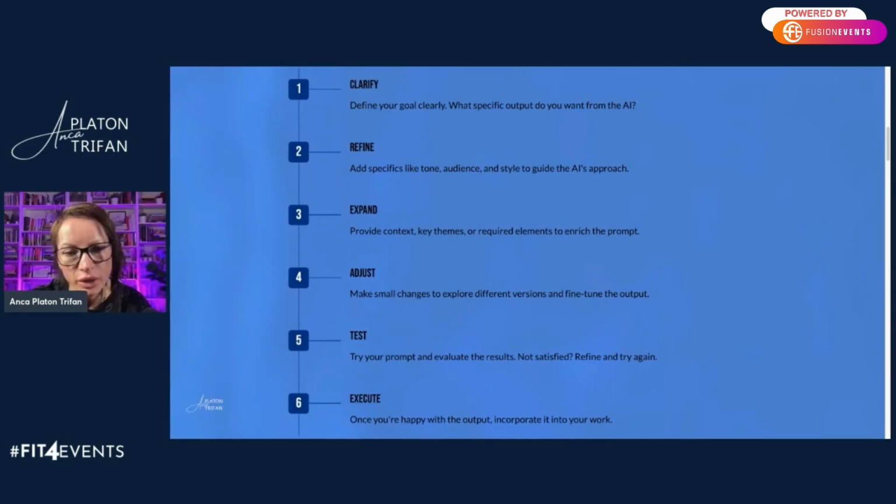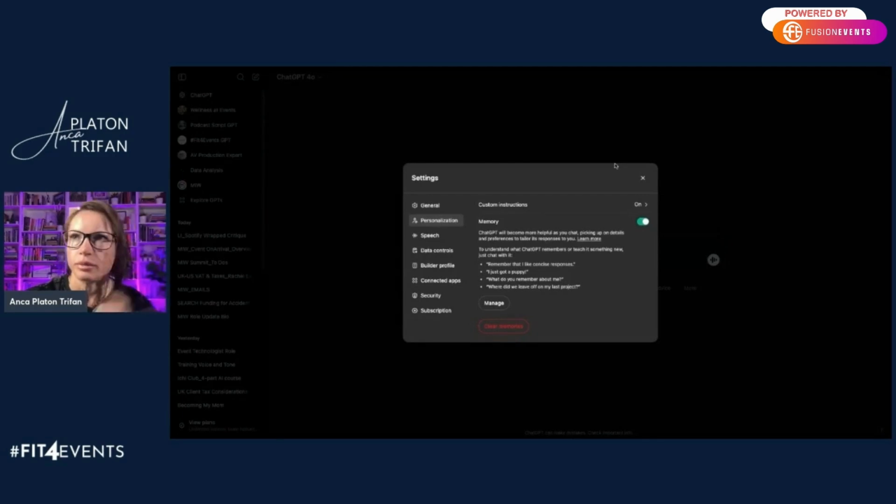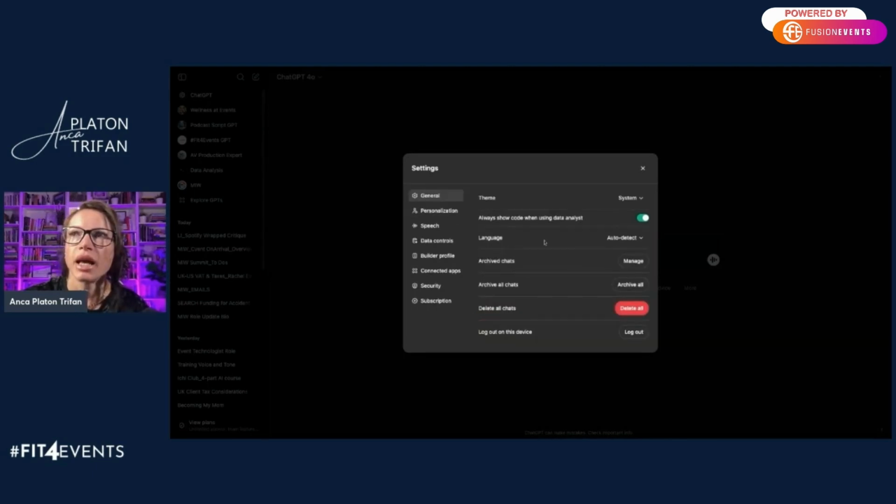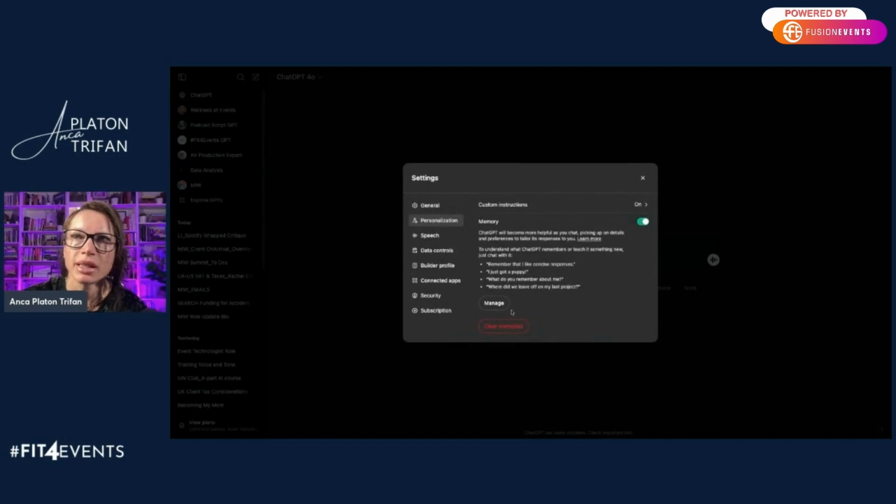So how do we do this? We define our expectations in advance with clear and actionable guidelines. For example, you have the ability in a lot of the pro models that you're using, and I'll just show here really quick, for example in ChatGPT, you would go in your settings and then you want to personalize it. Now I have the pro account and that gives me that opportunity. I have memory on because I do want my GPT to remember our history and our chats across all the chats, not just the current chat. And then in here, you're going to give it specific instructions.